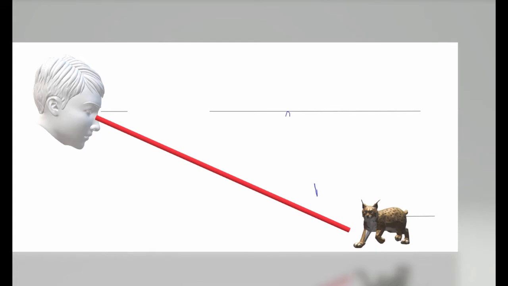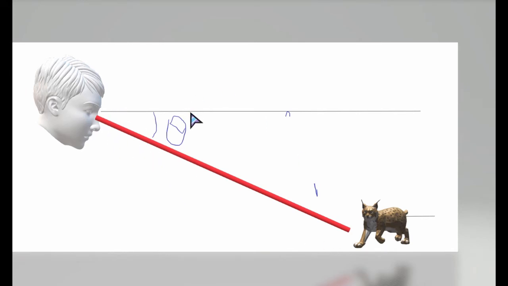ഇനി ഇതേ ആള് താഴോട്ടാണ് നോക്കുന്നതെങ്കിലോ, താഴോട്ട് ലുക്കിംഗ് ഡൗൺവേർഡ്സ്, then what happens? There is this horizontal, which is parallel to the ground. Avidanna, he is looking down because the cat is actually down. So he has to tilt his head downwards by an angle theta from the horizontal. Then what happens is his eye line is now in line with the cat. Then only he can see the cat. So that much he has to tilt his head, that much angle.